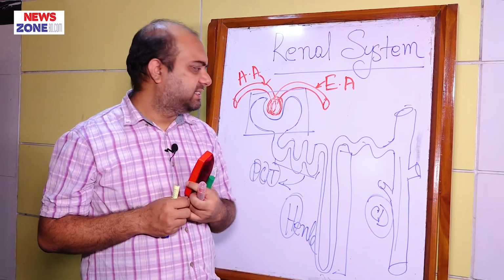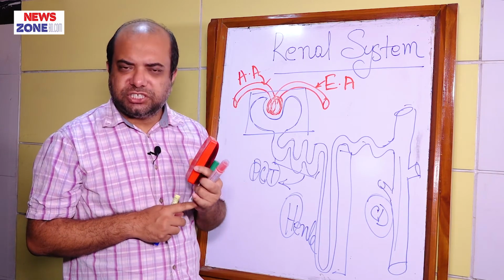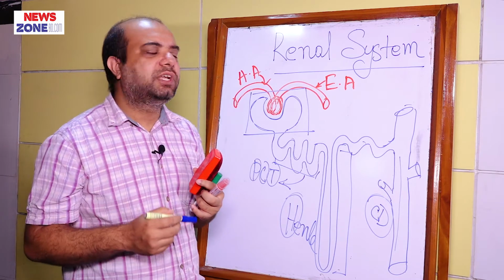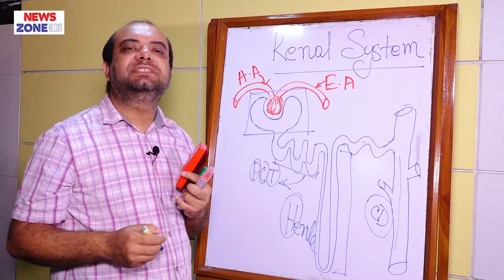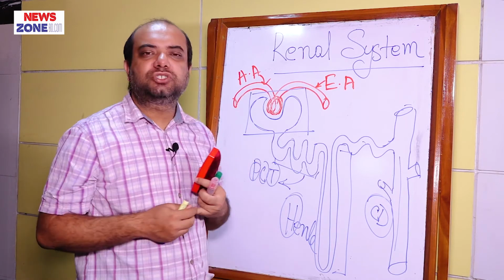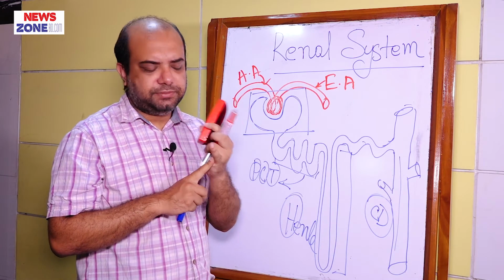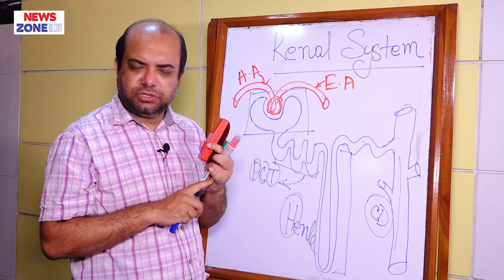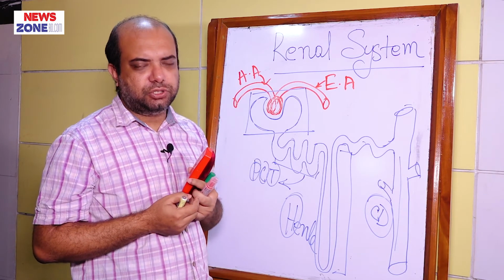We will discuss it later. The second function is tubular reabsorption, and the third function is tubular secretion. So in total the functions of nephron are mainly three: glomerular filtration, tubular reabsorption, and tubular secretion.